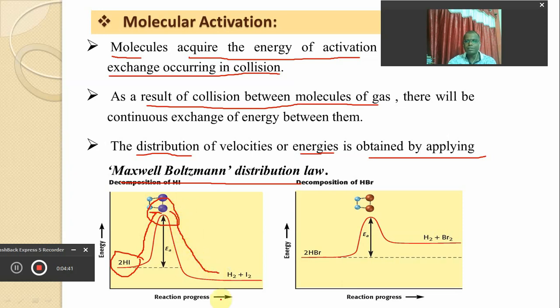So this is the example of an exothermic reaction, in which the energy of the product is smaller and the energy of the reactant is greater, meaning liberation of energy takes place. And in this other one, the energy of the reactant is smaller while the energy of the product is greater, and this process is called endothermic. This is also the diagram that indicates the molecular activation, in which the reactant molecules get converted into product through the formation of a transition state, and the energy difference between the reactant and the transition state is called the energy of activation.